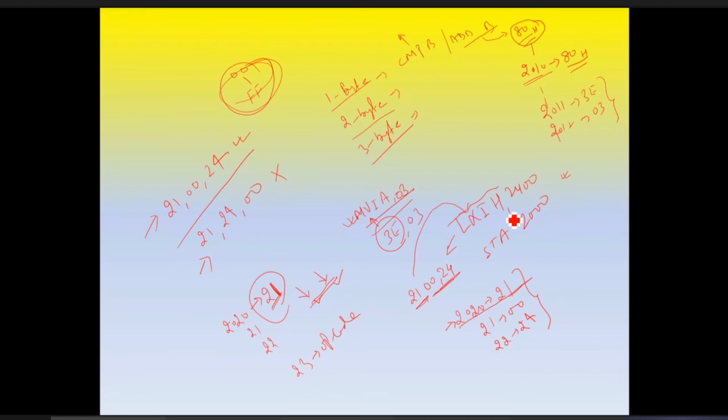How did we understand this? By executing this one, 21. So we can write in this manner or in this manner. Both are not correct.